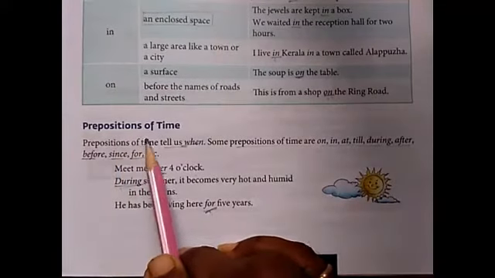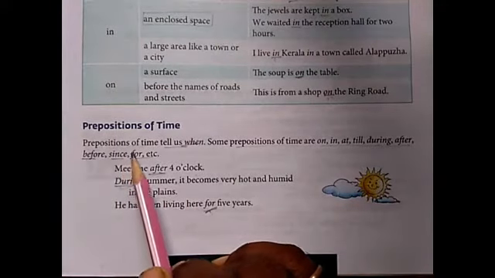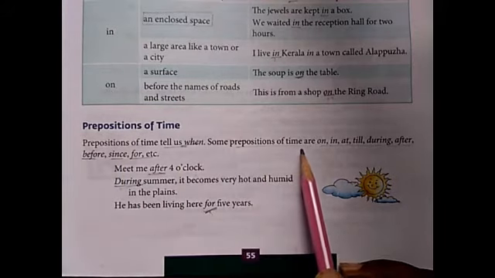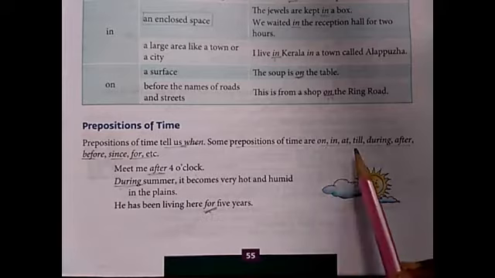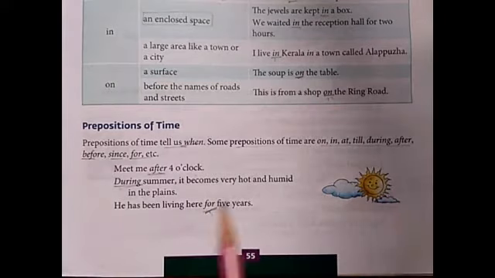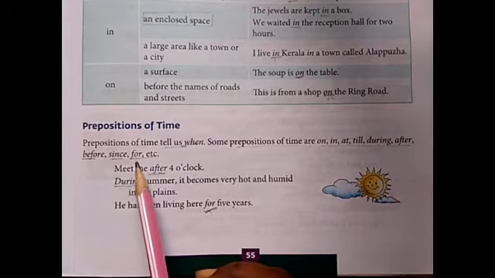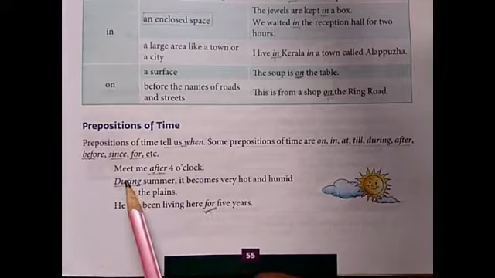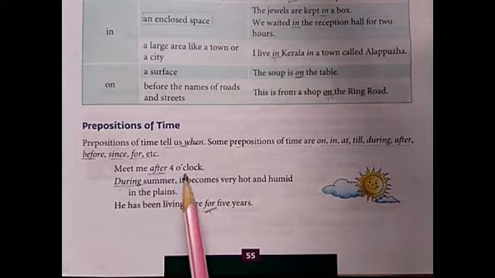Next is prepositions of time. Prepositions of time tell us when. Some prepositions of time are on, in, at, till, during, after, before, since, for, etc. Let us see few examples. Meet me after 4 o'clock.